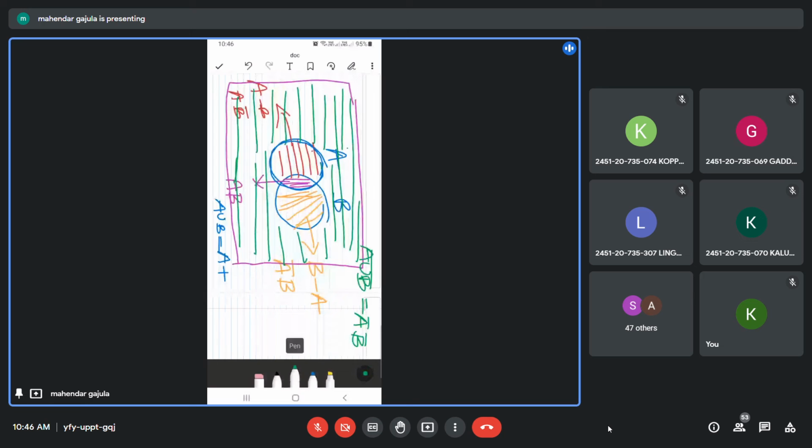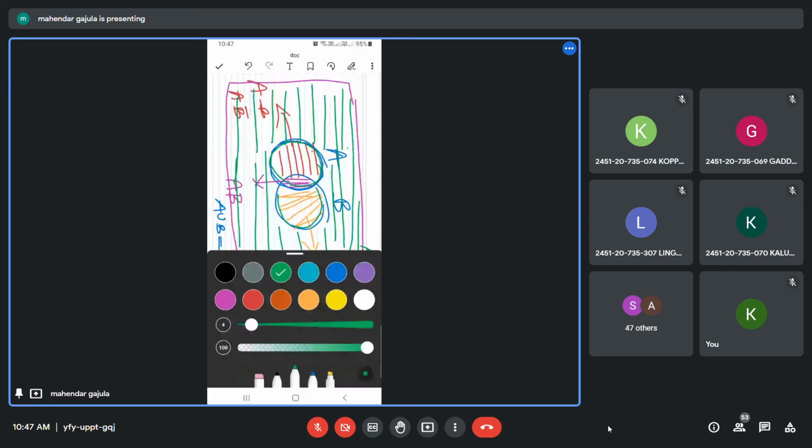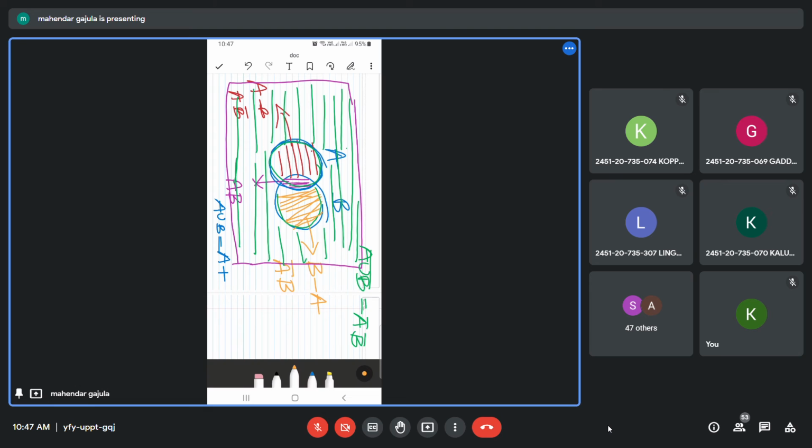I'm writing A plus this one, A plus A bar B. Understand this? A union B equals A alone plus A bar B.